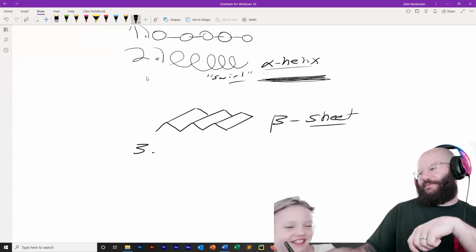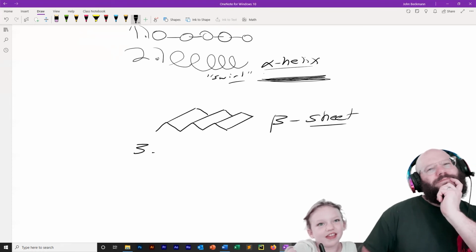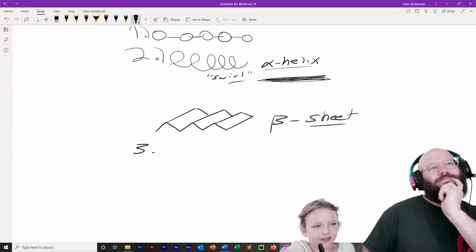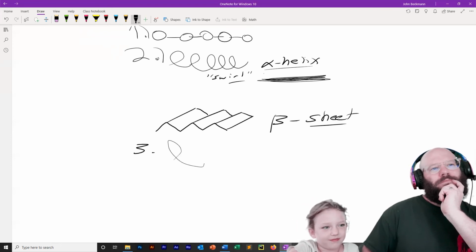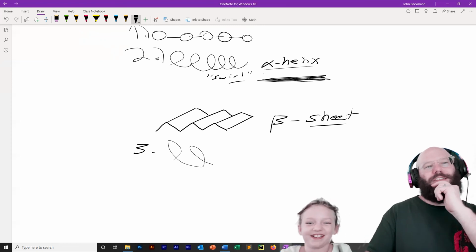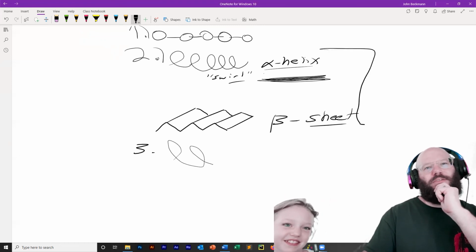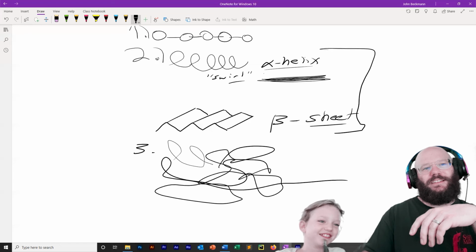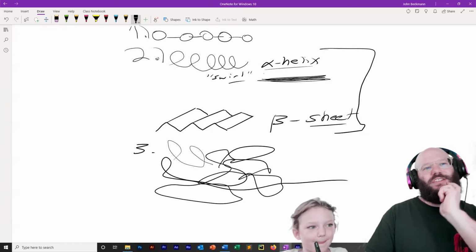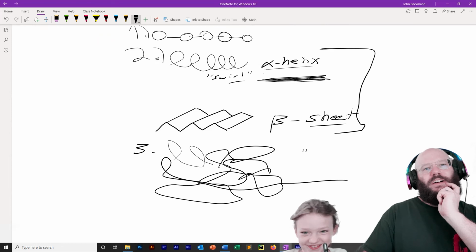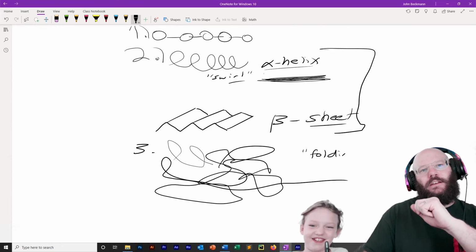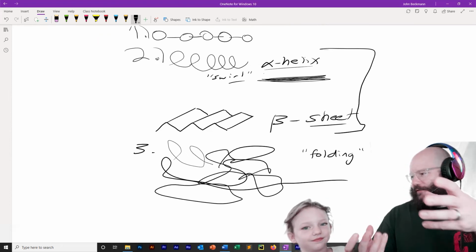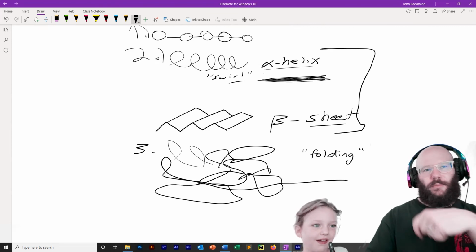Okay. What's the third level? I'm thinking what the third level was. Is it where they both combine into shapes? Yeah. It's hard to draw, but I understand what you're saying, and you're correct. These two shapes come together to form more complicated structures that look kind of like this, right? And this is called tertiary structure. You could also call this sort of folding. So it's like origami. If you take a piece of paper and you fold it, you can build complicated shapes. Does that make sense? Yes. It's very much like origami.